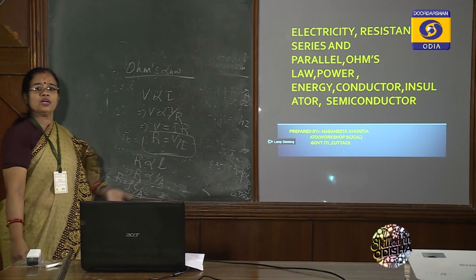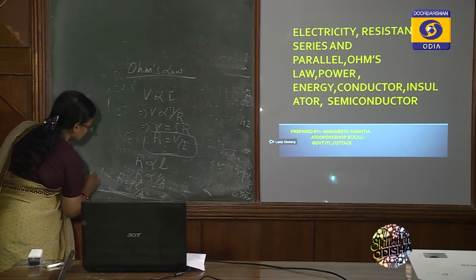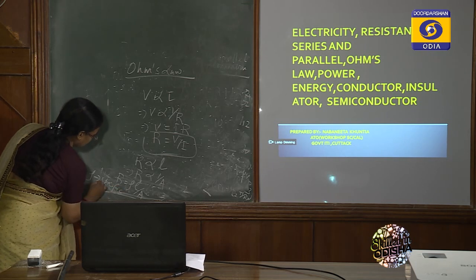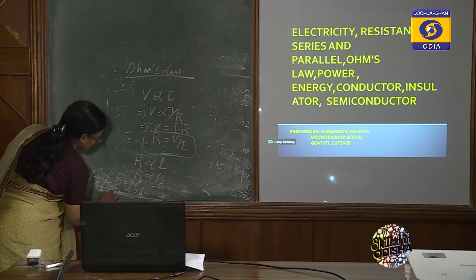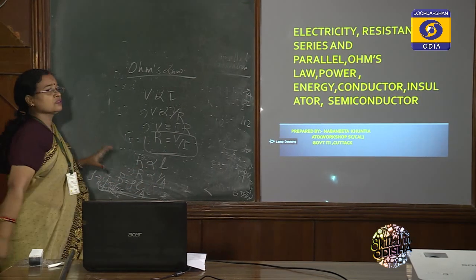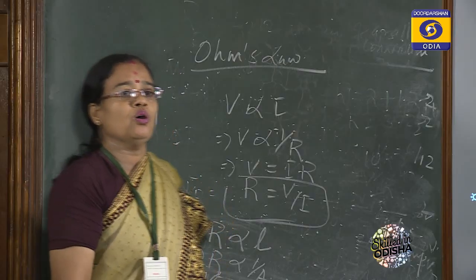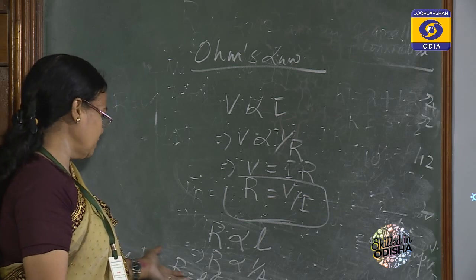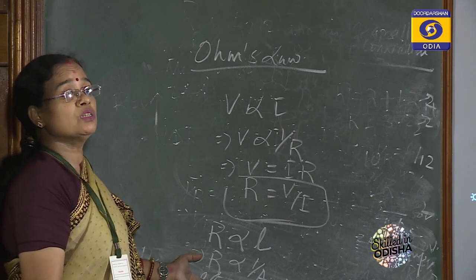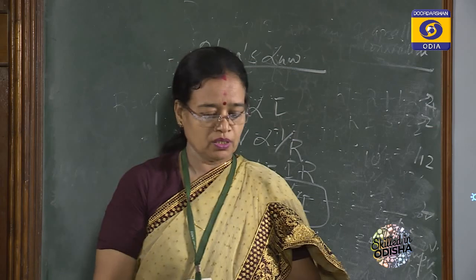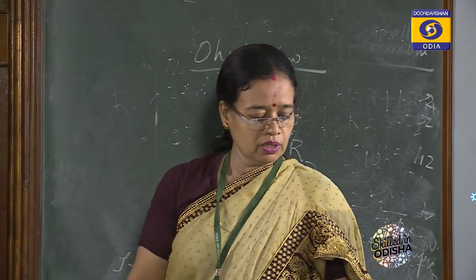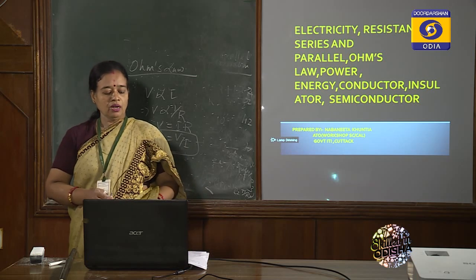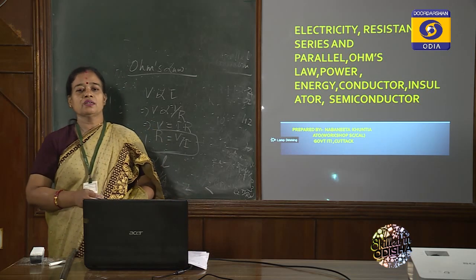So rho is known as what? Rho means specific resistance. Remember that is specific resistance. So R is equal to rho into L by A. So that is the resistivity. So R depends upon two things: length of conductor and area of cross section, and resistivity is denoted as rho.